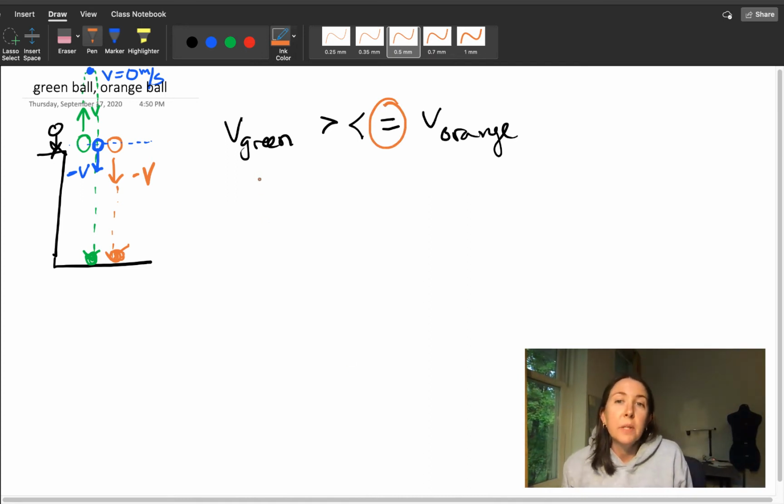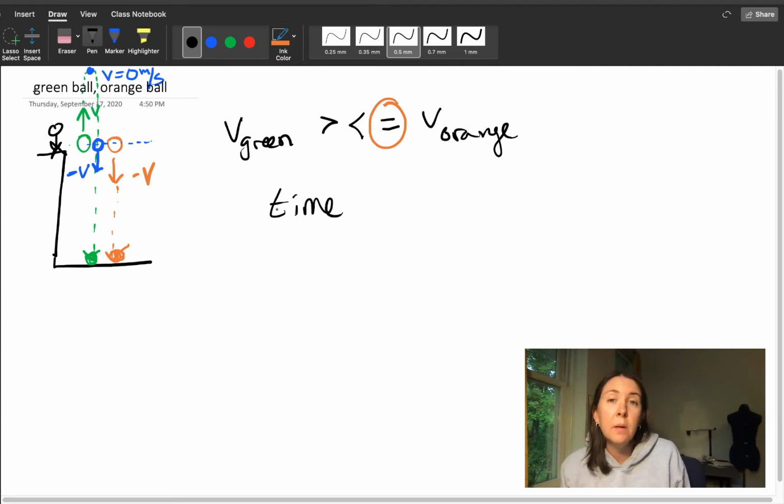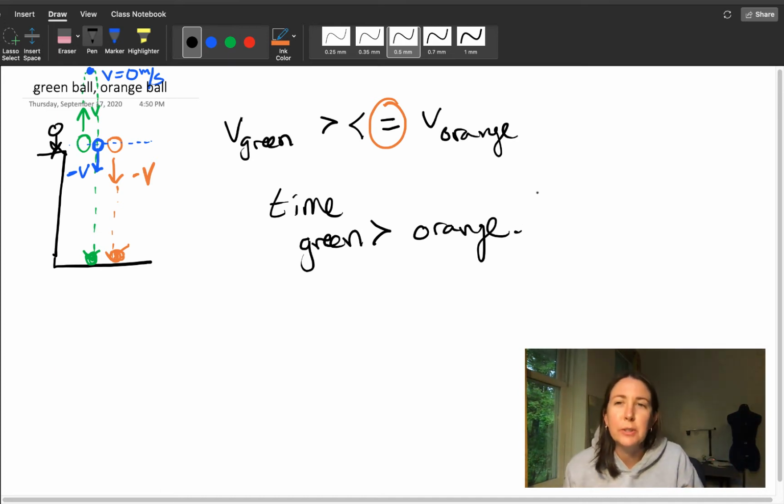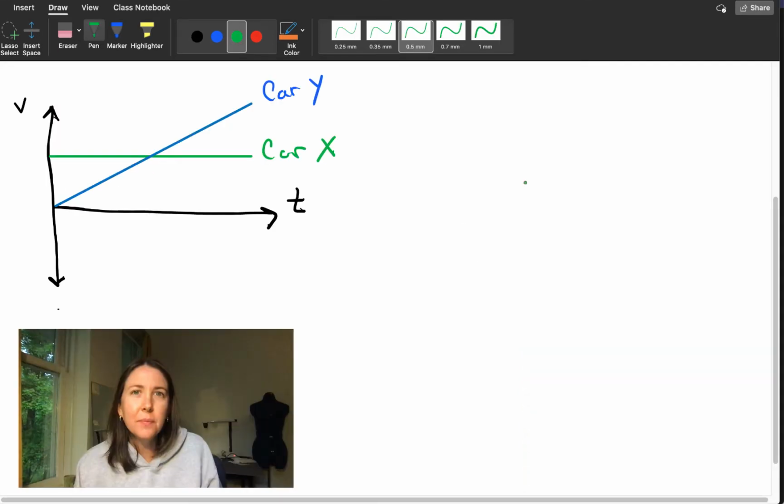Now, compare the time that they're in the air, though. If this happened at the same time, well, obviously, because the green ball goes up and comes back down and then hits the ground, the time that the green ball is in the air is going to be greater than the time that the orange ball is in the air. This is one of my favorite questions. I just think it's fabulous.